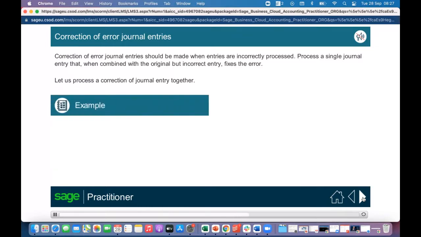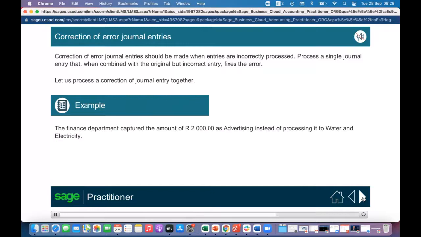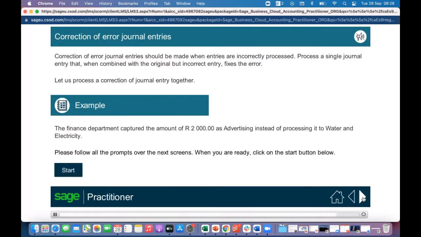In doing those corrections, we would have to debit or credit to reverse what we had initially done.